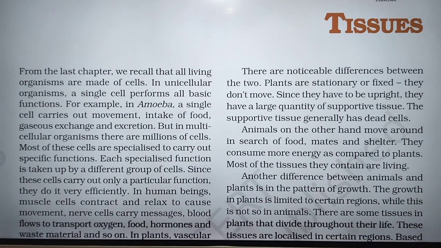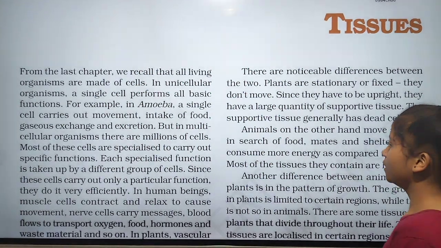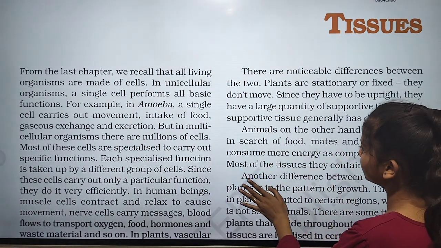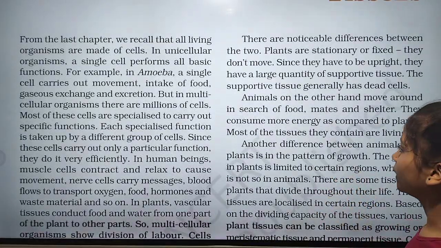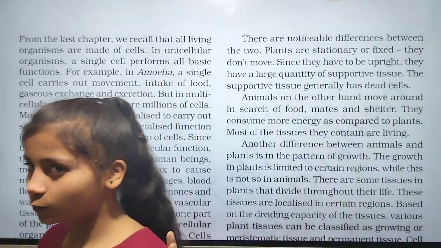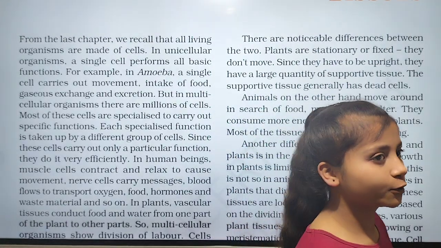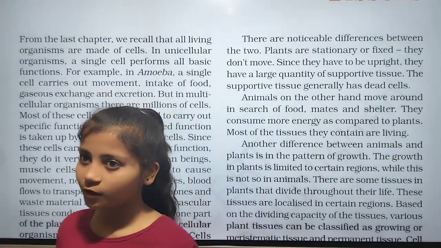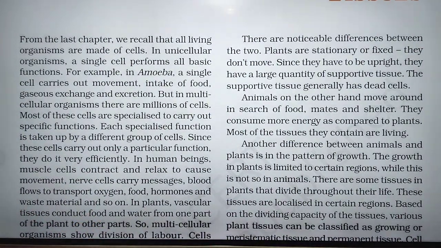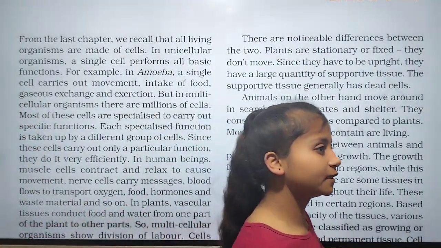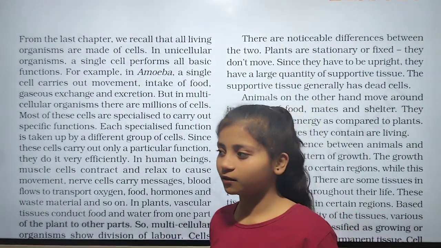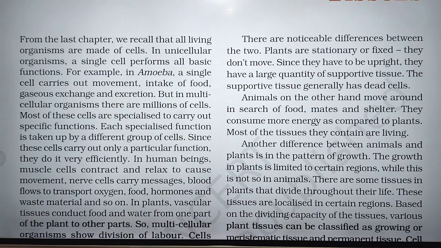Animals, on the other hand, move around in search of food, mates and shelter. They consume more energy as compared to plants, because animals have to move here and there in search of food and shelter. But plants get all these things in a fixed place, like water from the ground and light from the sun.